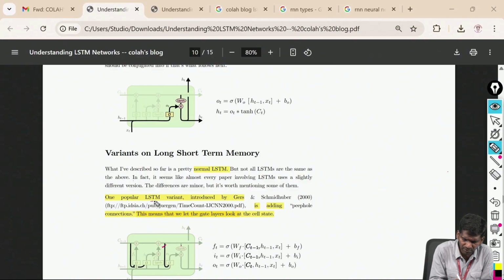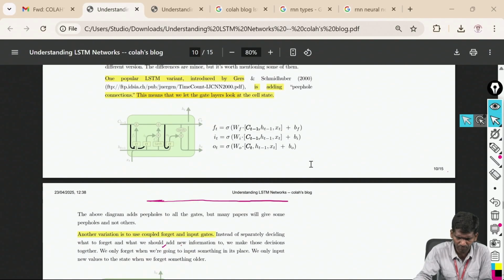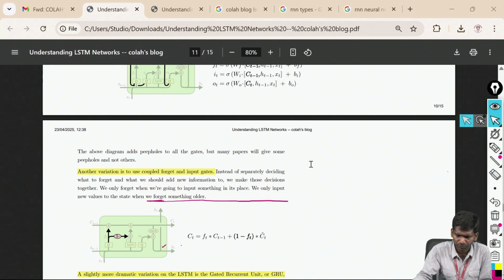One popular LSTM variant was introduced by Gers and Schmidhuber. Okay. That is the normal LSTM. Next it will talk about the remaining ones. Another variation is to couple the forget and input gate. If I couple the forget gate and input gate, then I get another RNN type. Okay. You can see what happens if I couple them.